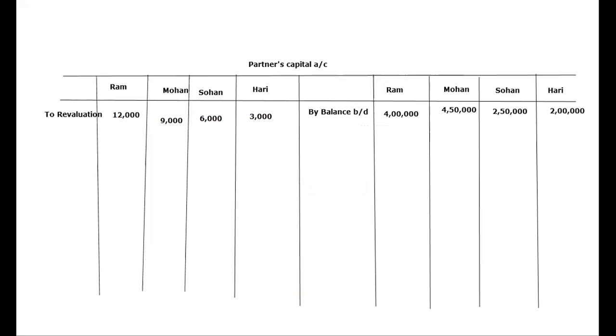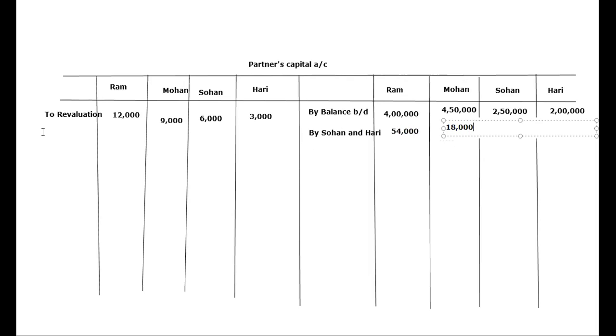Okay, so first of all, I will write down on the credit side by Sohan and Hari 54,000 and 18,000, but not in the columns of Sohan and Hari, in the columns of Ram and Mohan.